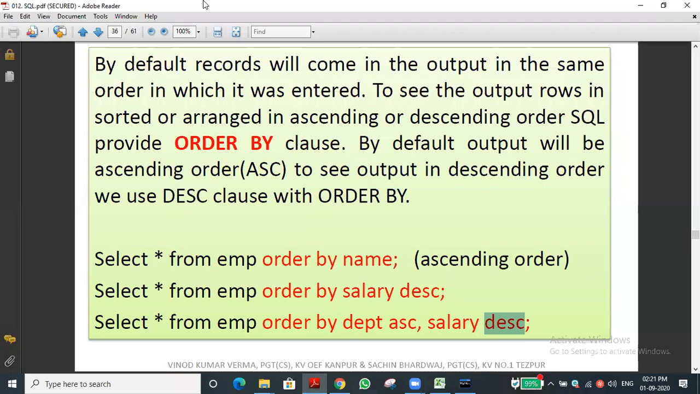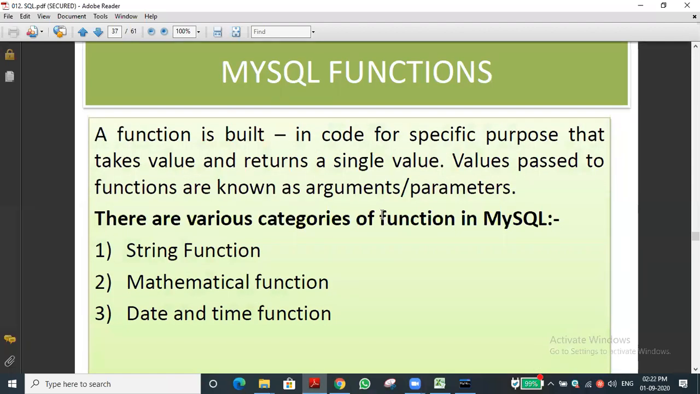Okay, let me go to the next one. And then MySQL functions. Let me come to the middle of the chapter. So what are the SQL functions? How are they segregated? They are segregated into three categories. One is string functions, mathematical functions, and date and time functions. I hope it is given in your book also, to refer to if you are having the book. So the three functions.